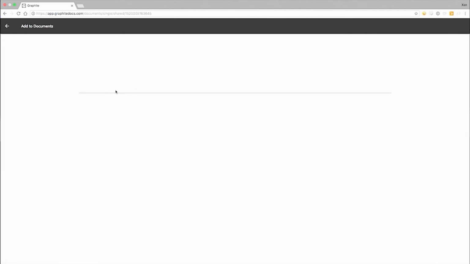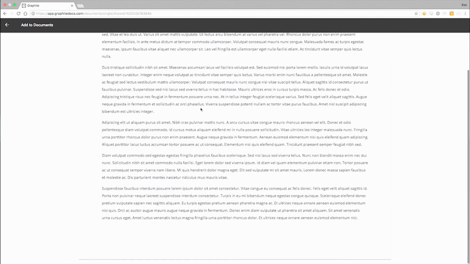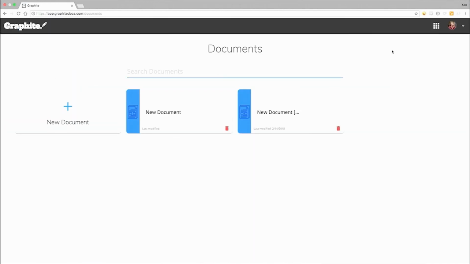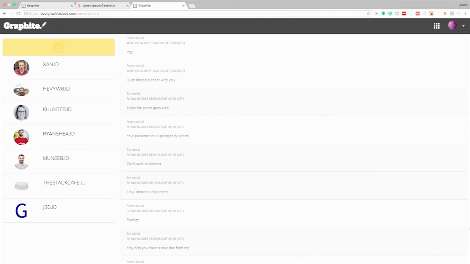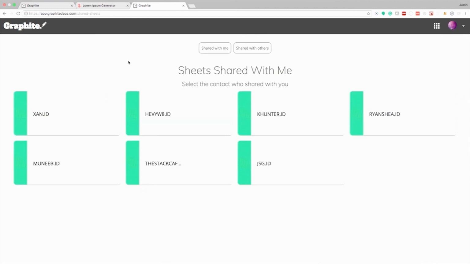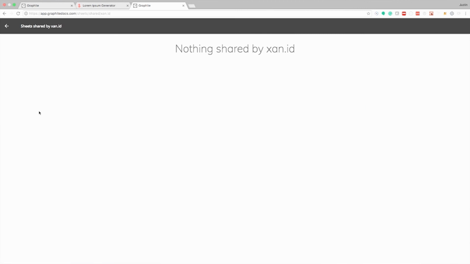So if he clicks on that, as soon as this loads up, he can choose to review the document, add the document to his own collection, or just ignore the document. So I know that Zan has also already shared a file with me, so if we can switch back to my screen. He shared a spreadsheet with me, so we're going to go ahead and jump into Sheets. And same thing here. I'm going to go into my shared files. I'm going to click on Zan's contact card. And there's the sheet that he shared with me.